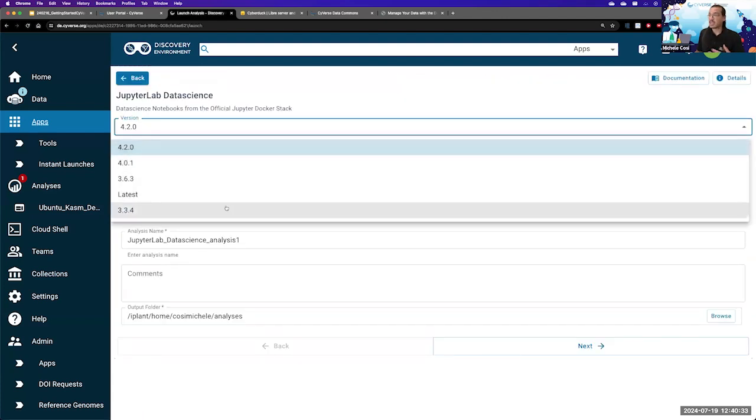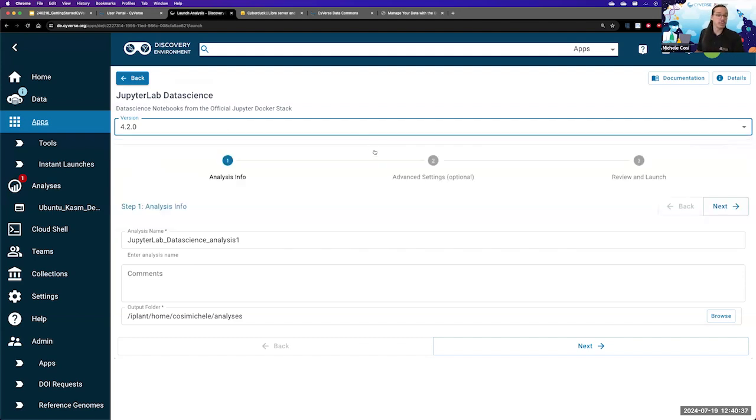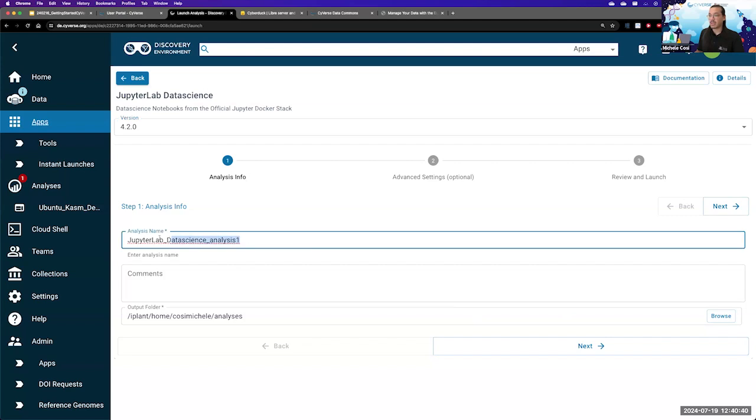There are a number of versions that we maintain, and for right now, I do want to launch the latest version, which is 4.2.0. You can give an analysis its specific name, so I'm going to say Jupyter Lab Demo. And I do not want to change the output folder because this is where the standard output of all the analyses is, but please do feel free, if you want to change the output folder, you can specify it here.